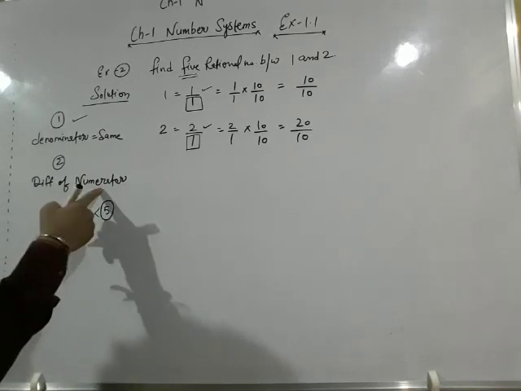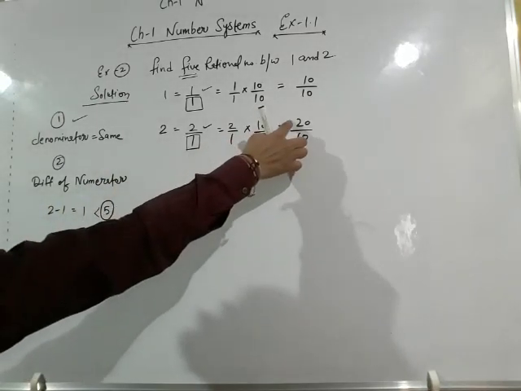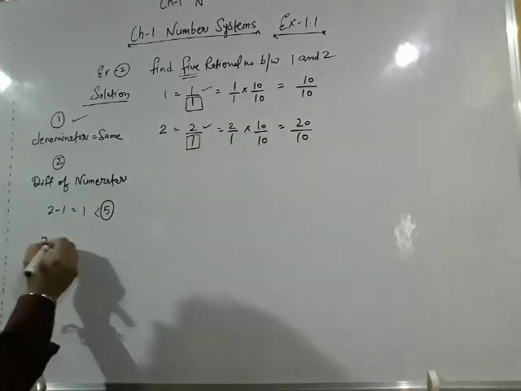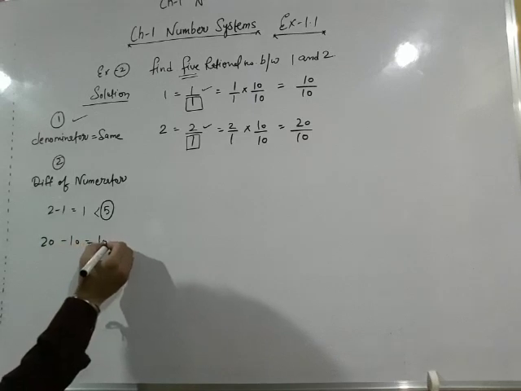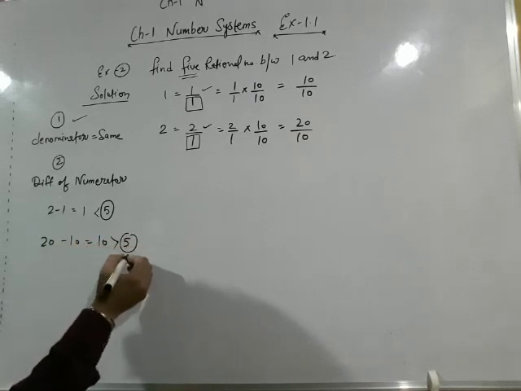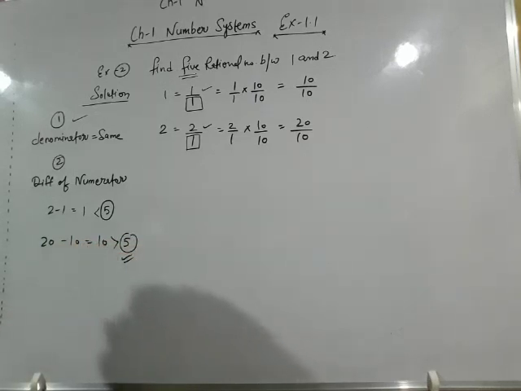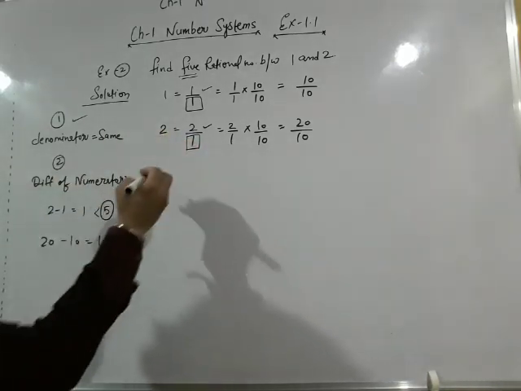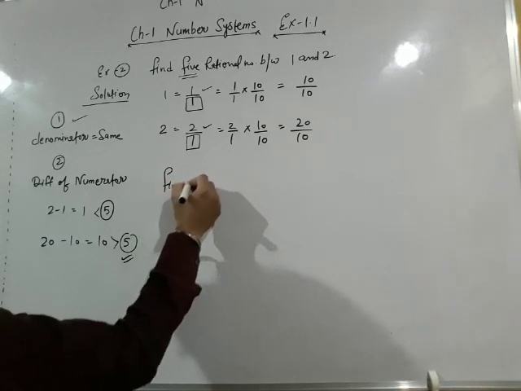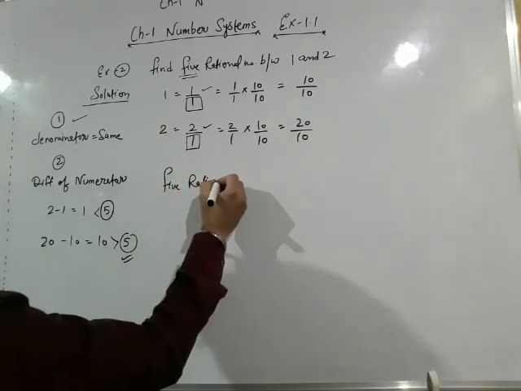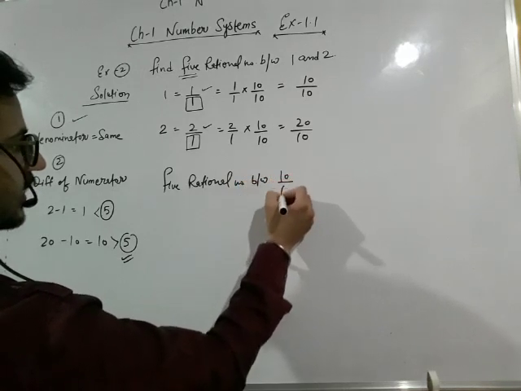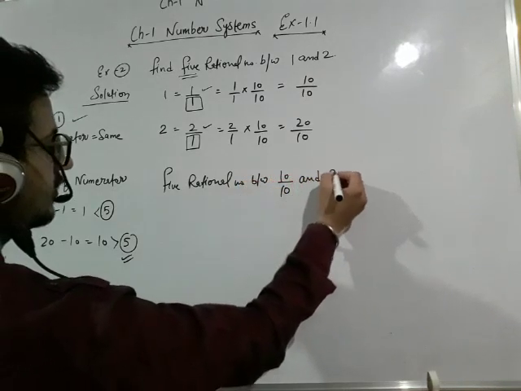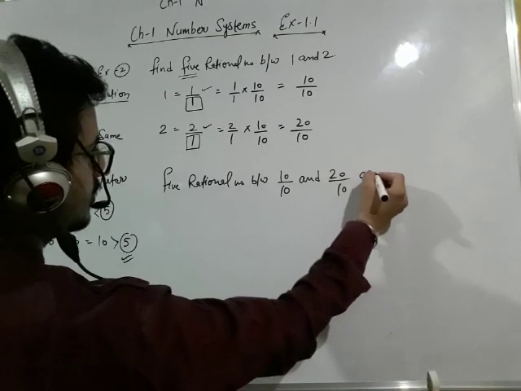Now find the difference of the numerators. The numerator here is 20 and the numerator here is 10. 20 minus 10 is equal to 10, and 10 is greater than 5, and we have to find 5 rational numbers between the given rational numbers. So 5 rational numbers between 10 by 10 and 20 upon 10.